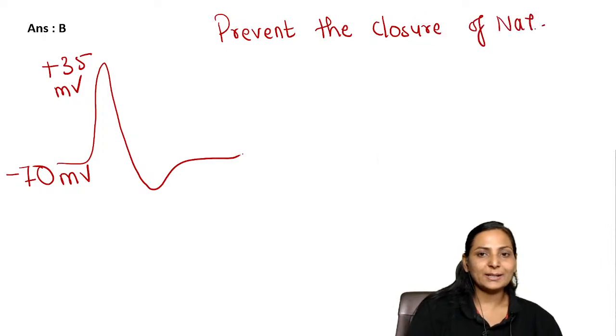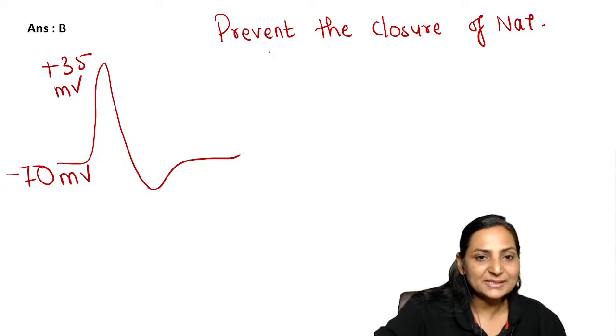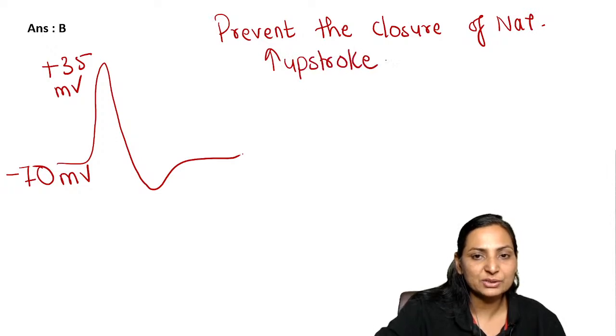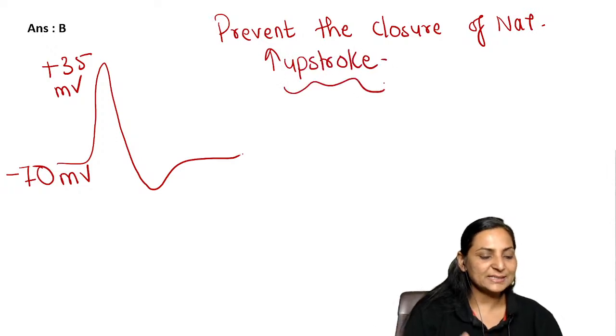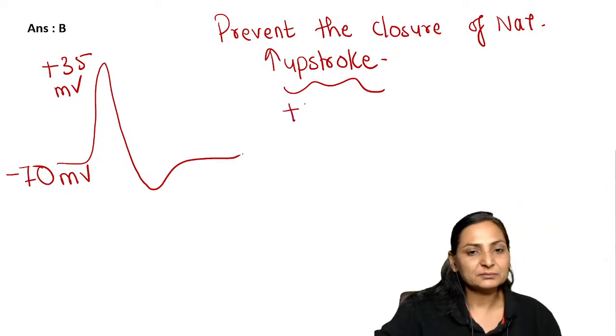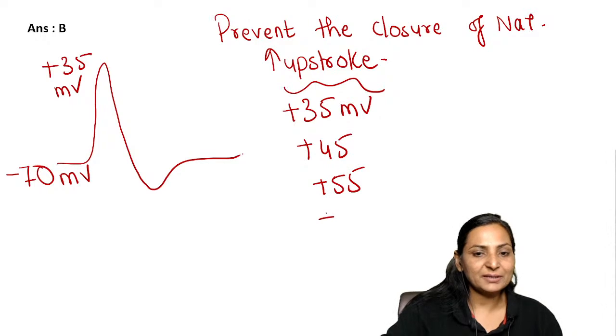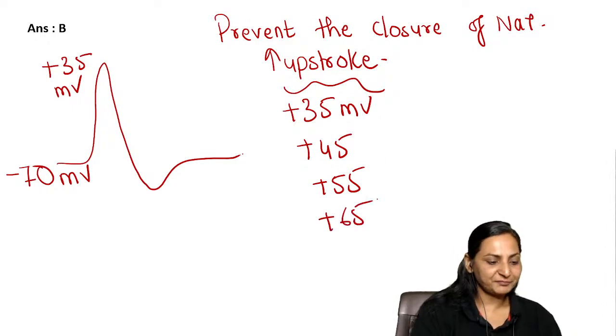That means you do not allow the sodium channels to close. What will happen? Obviously, there will be an increase in the upstroke of the action potential. The depolarization will increase and increase and increase. So this plus 35 can reach up to what value? Plus 45, plus 55 or plus 65.